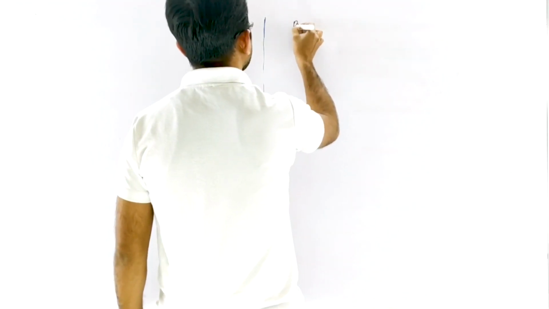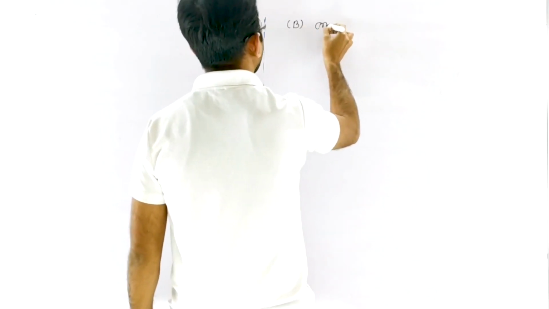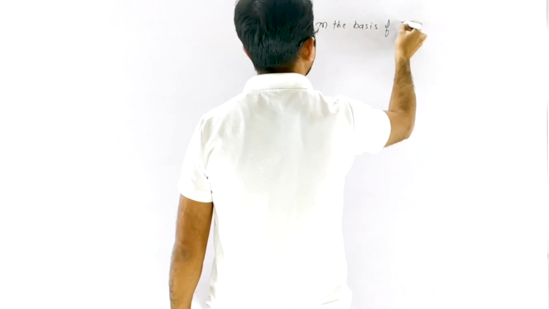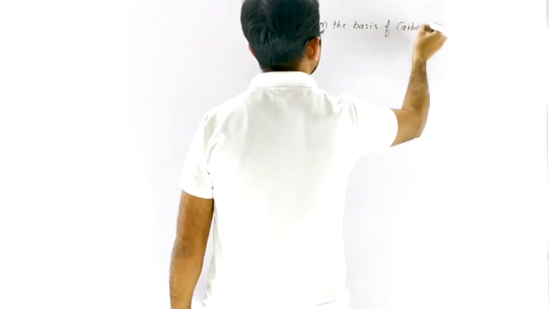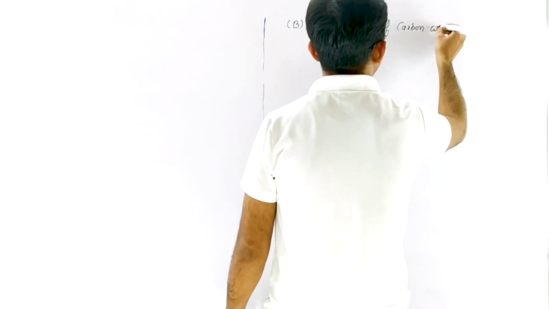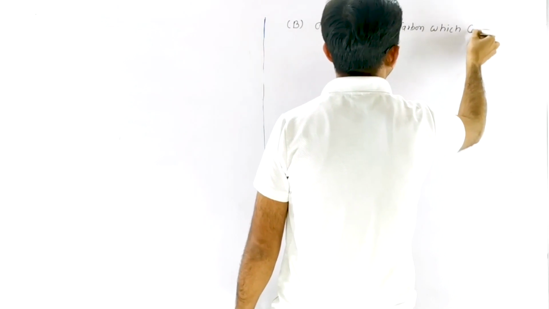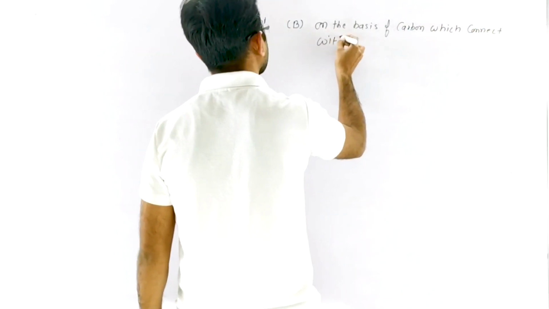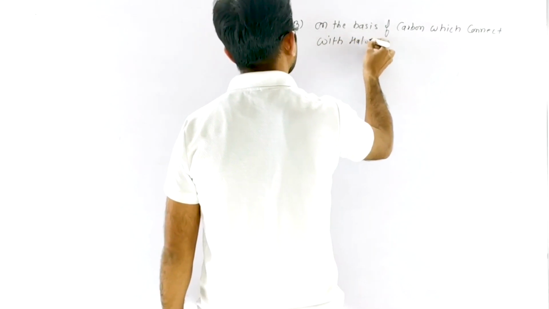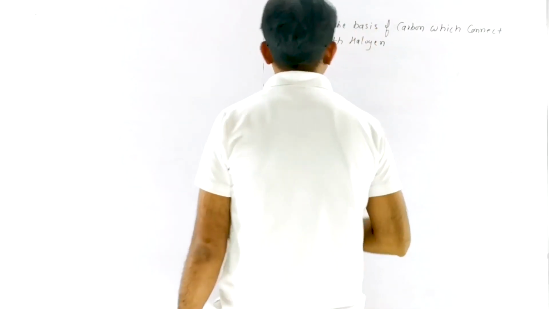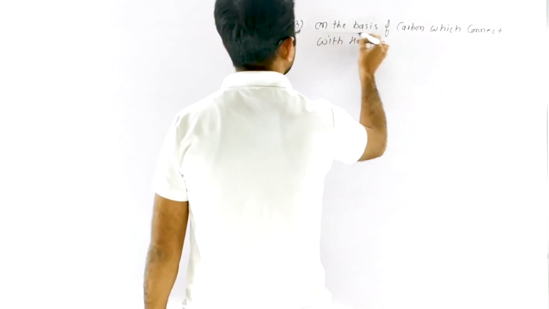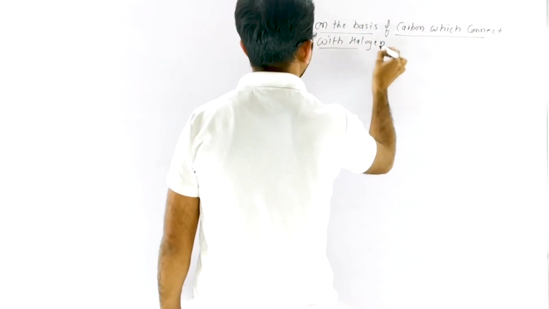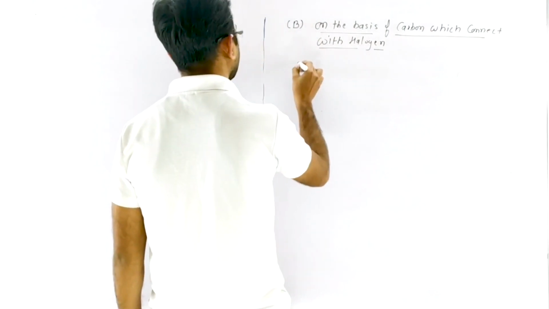Now we discuss the second classification, B, on the basis of the carbon which is connected with the halogen. On this basis, when alkyl halide or haloalkane is classified, we have different categories.